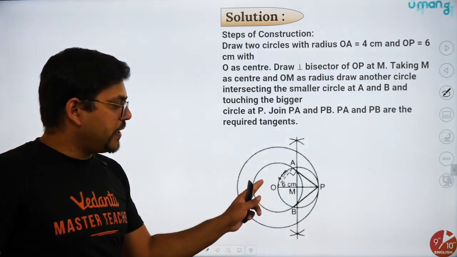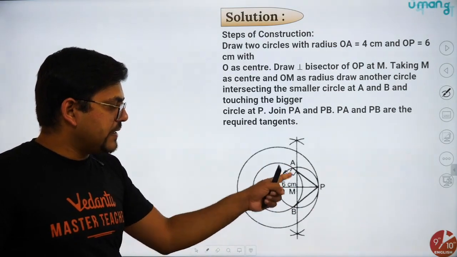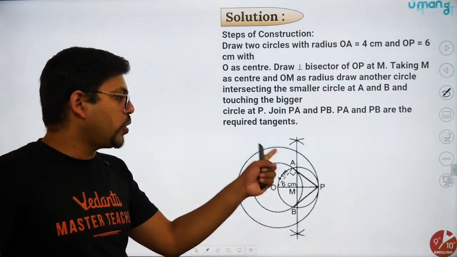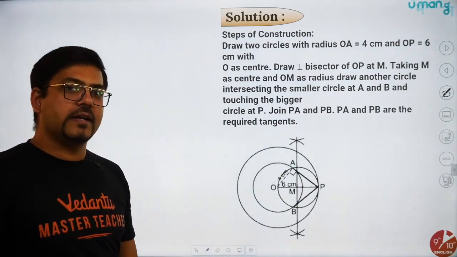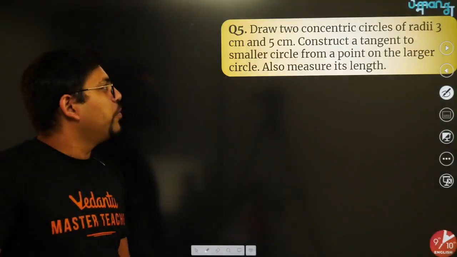This is the middle point. From this middle point, draw another circle. Wherever the circle is intersecting the original circle, join those points to get PA and PB. And that's the answer. Okay. Moving on, next question.